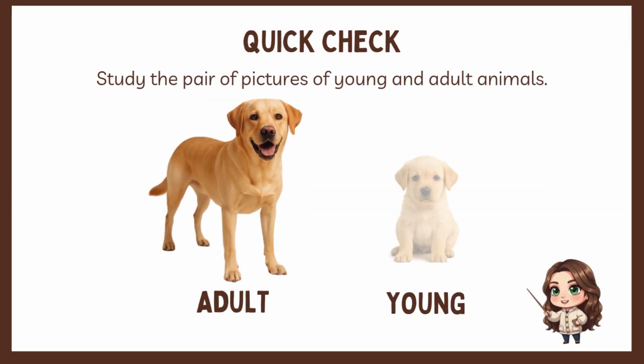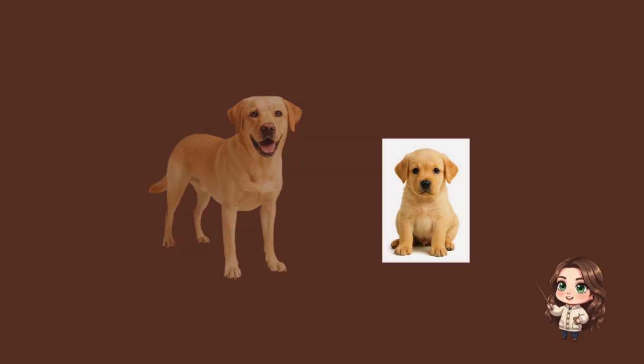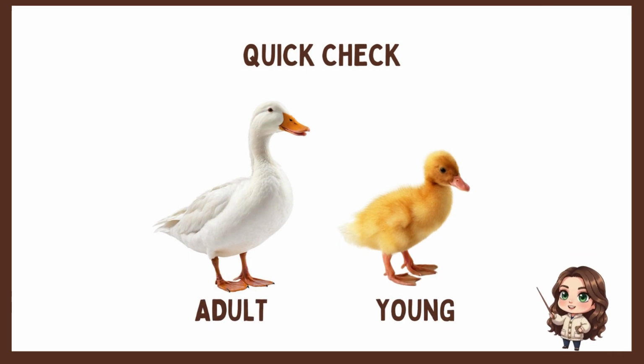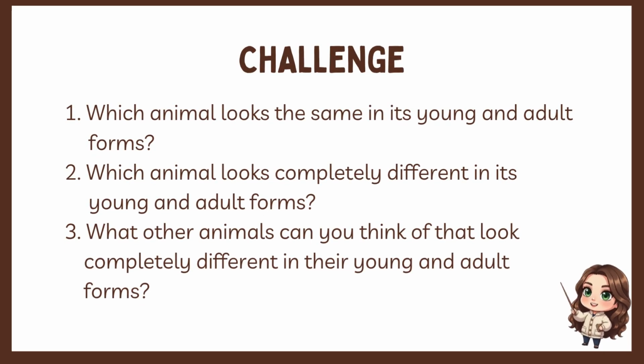Quick check: study the pair of pictures of young and adult animals. Challenge 1. Which animal looks the same in its young and adult forms? 2. Which animal looks completely different in its young and adult forms? 3. What other animals can you think of that look completely different in their young and adult forms?